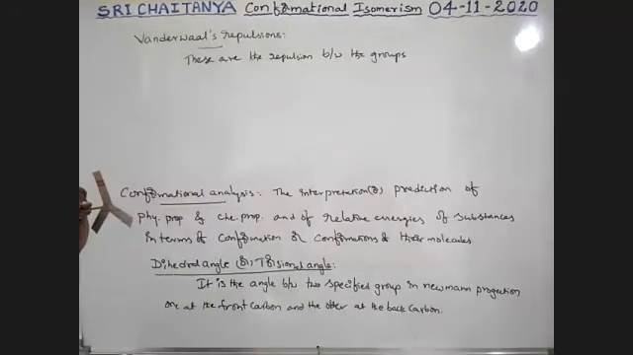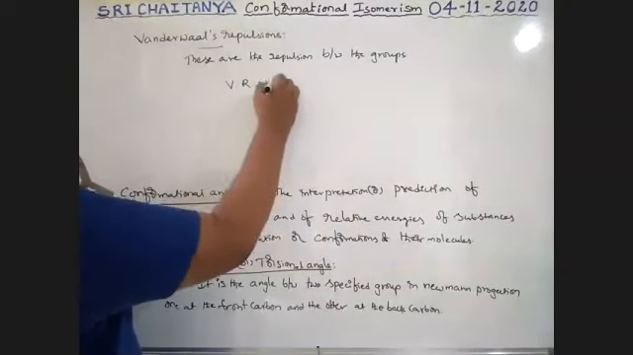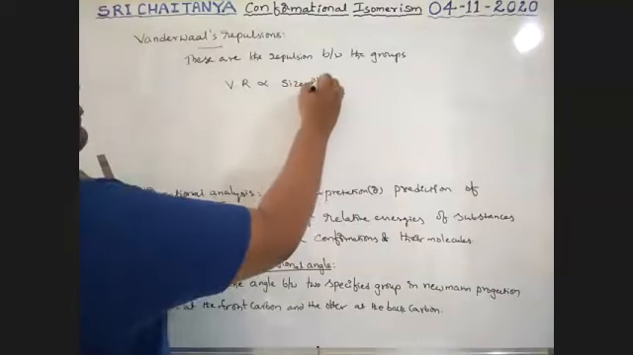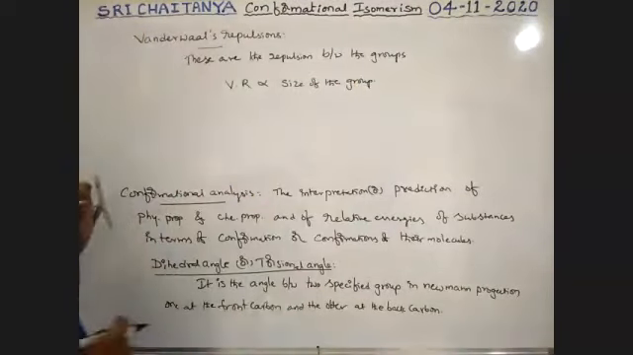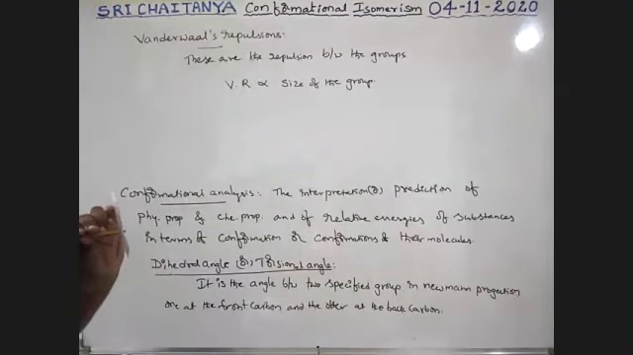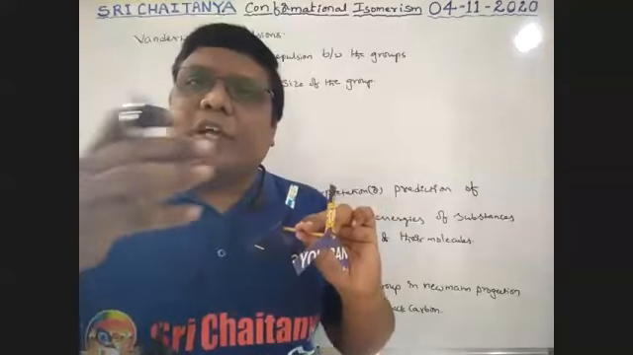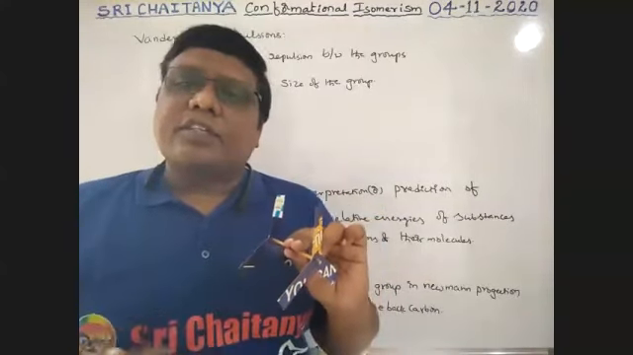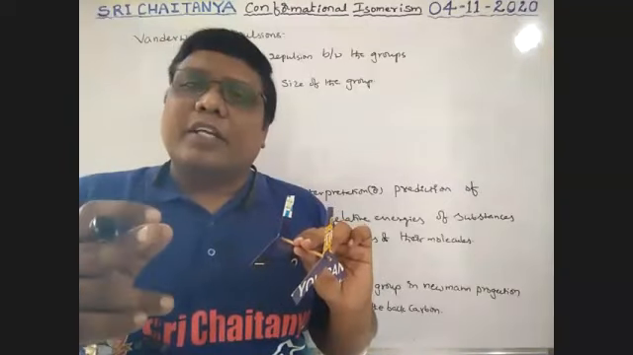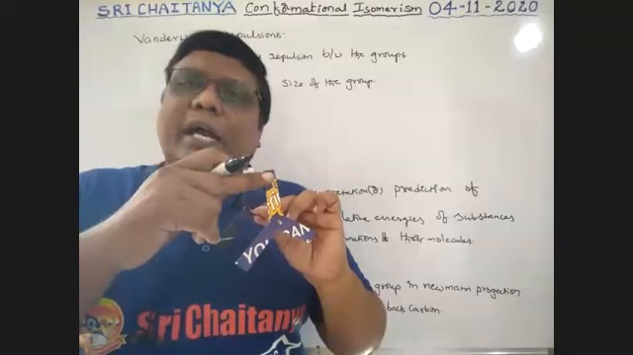These repulsions are called van der Waals repulsions. These van der Waals repulsions are directly proportional to the size of the group. As the size of the group increases, the distance between the groups decreases. As distance decreases, repulsions increase. So van der Waals repulsions are nothing but repulsions between the groups, one group from the front carbon and one group from the back carbon.